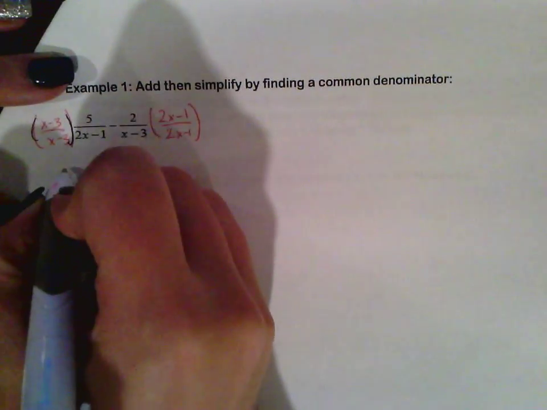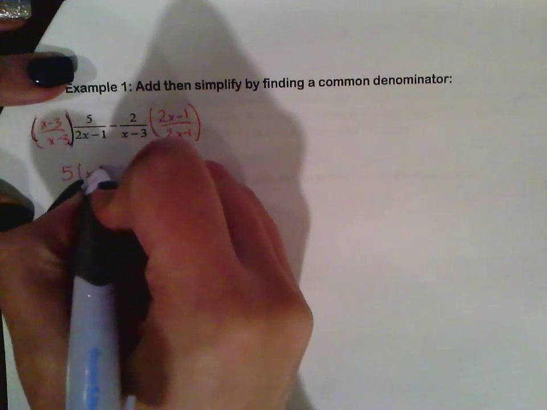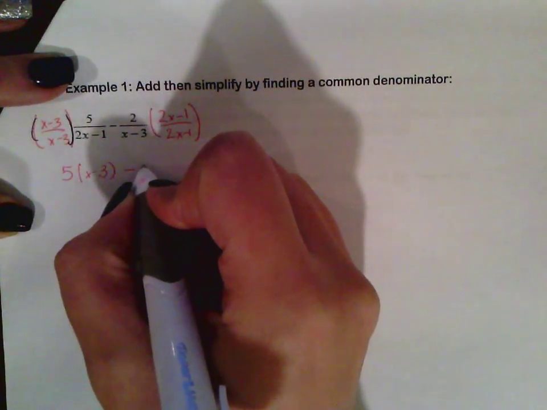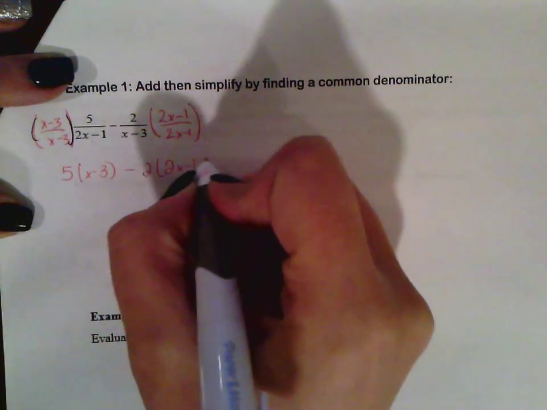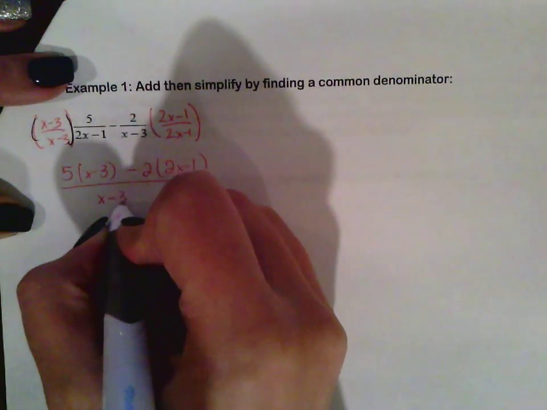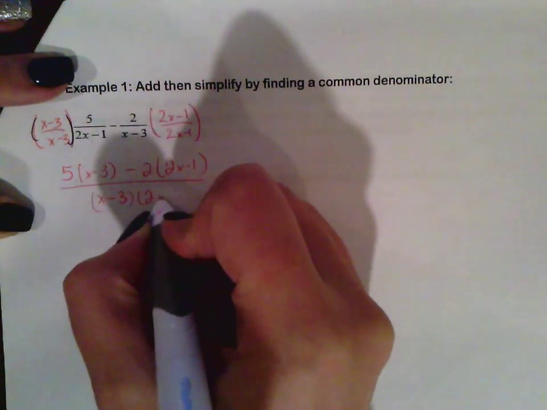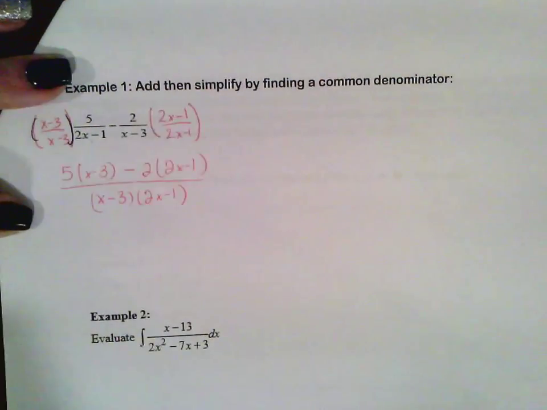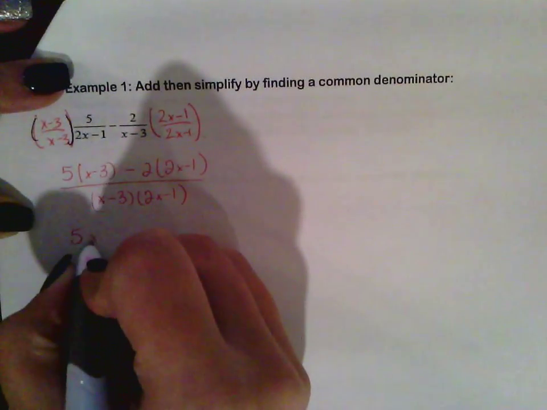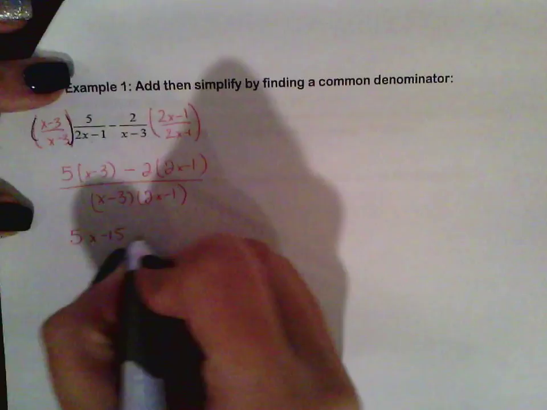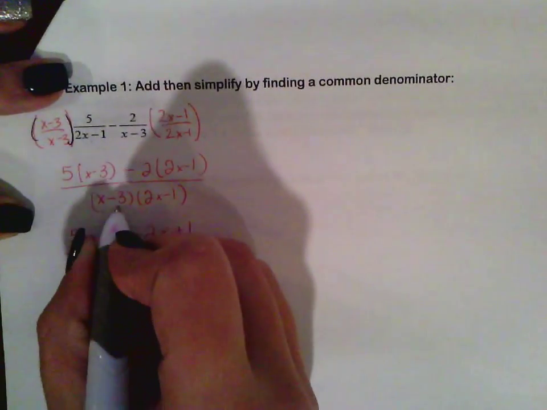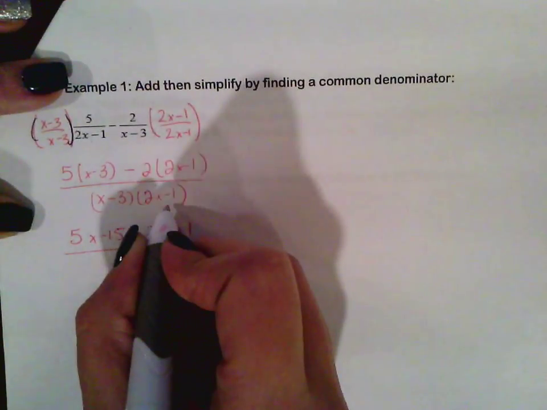So we multiply this out, so this is 5 times x minus 3 minus 2 times 2x minus 1, and then all of that is going to be over x minus 3 times 2x minus 1. Now we got a common denominator. So we finish cleaning this up, and this ends up being 5x minus 15 minus 2x plus 1, all of that over, let's simplify this.